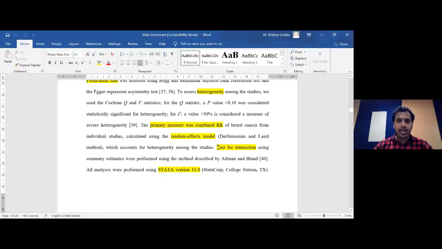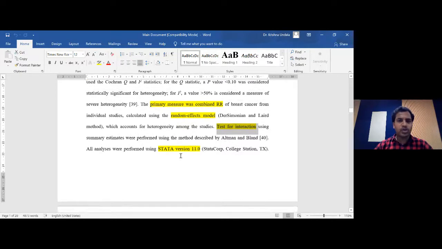And then we mentioned the test for interaction. That's what I explained yesterday in my presentation. Test for interaction is just to understand, especially when you perform a subgroup analysis, you're going to get two different results for two subgroups, right? And if you want to understand whether there is any significant difference between those two results, which are coming from two subgroups, in that case we calculate the test for interaction.